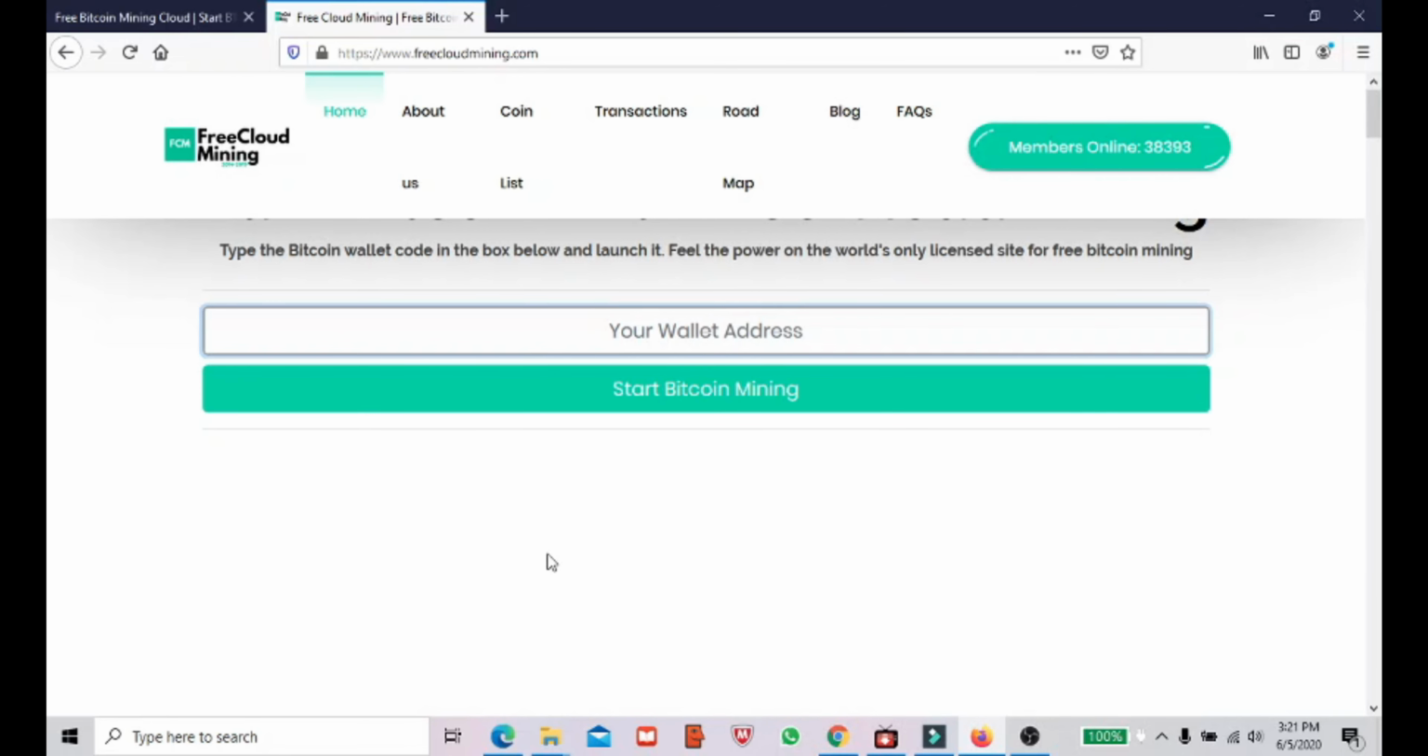So as I said, the website name is Free Cloud Mining. The link for this website I have pasted in the description, so you can go to the description and check it out.